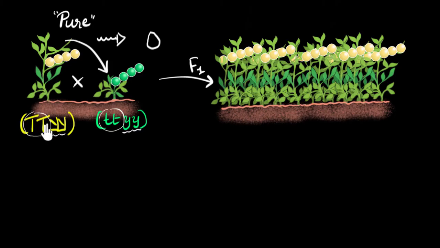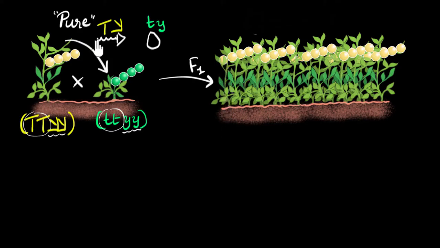So how do these genes pass along? Well, the law of segregation tells us not all of them pass along. One copy of each gene passes along. So one copy of height will come, and since both copies are tall, it doesn't matter which one comes, it'll be tall. And one copy of color will come. Again, both are yellow, so any one of those will come. And similarly in the egg, one copy of height, which is recessive, and one copy of color will come. Now when the sperm fertilizes that egg, what will be the genes of that fertilized egg? Can you pause the video and see if you can write that?